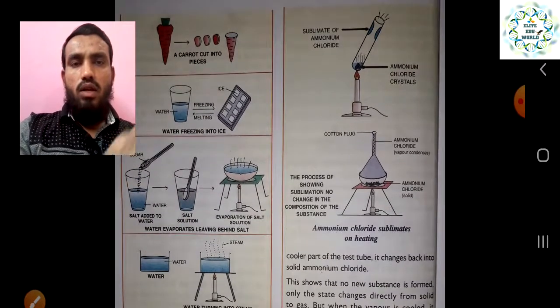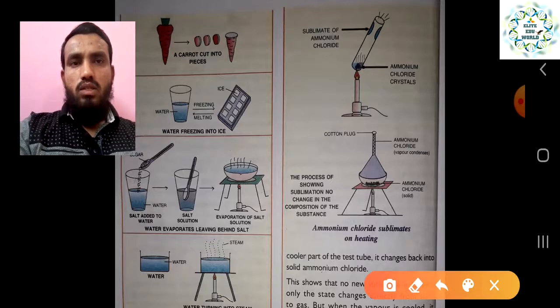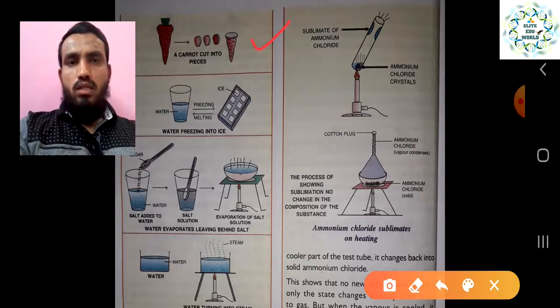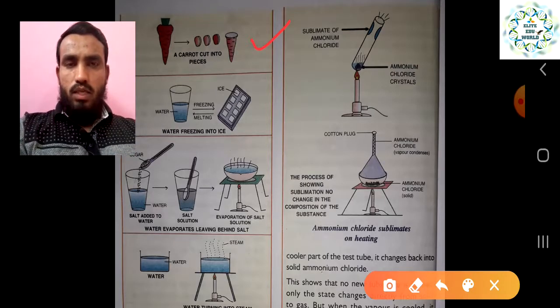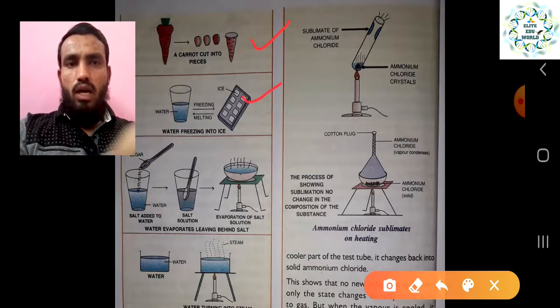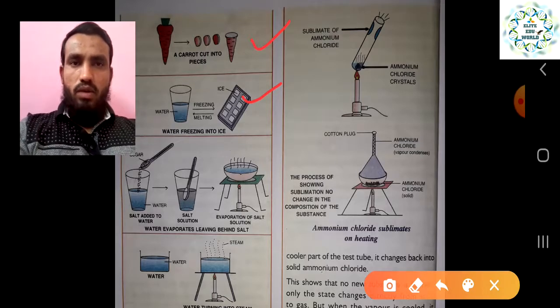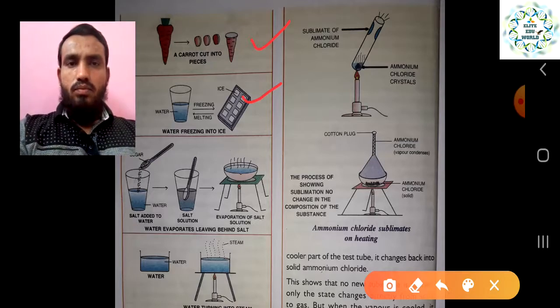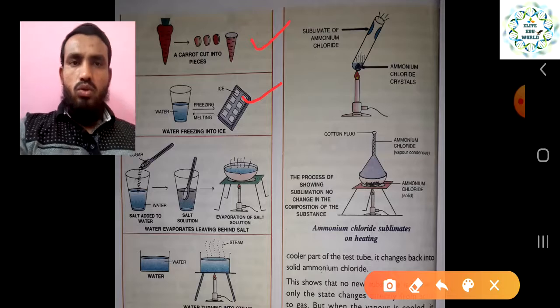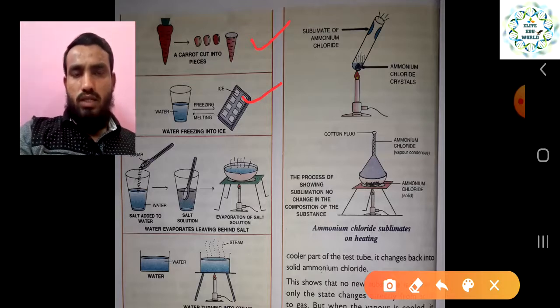This is the example we have seen already, the example of the carrot. Once you cut it into smaller pieces also, the property of the carrot is going to be the same, and the color is going to be the same. Once you freeze the water by putting it into the refrigerator, it is changing the state of the water from liquid to solid. And once you melt it, it comes back to the liquid form, but the properties of the water will remain the same in liquid or solid form, and no new substance is formed. That is why it is called a physical change.